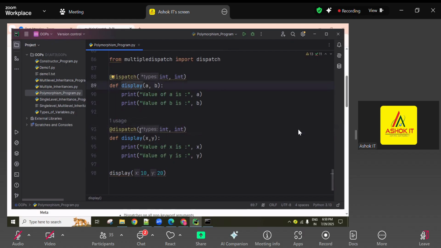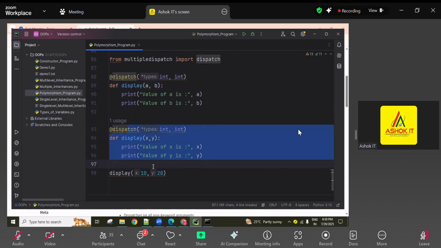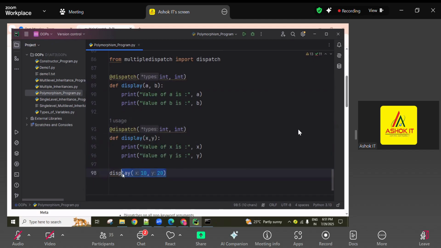So always the bottom one exists in memory and that is executed. Top to bottom approach, sorry, bottom to top approach. So this signature matches and this is executed. Even though both have the same signature, the bottom one executes. So at the time of giving signatures, we are not going to give the same signatures.